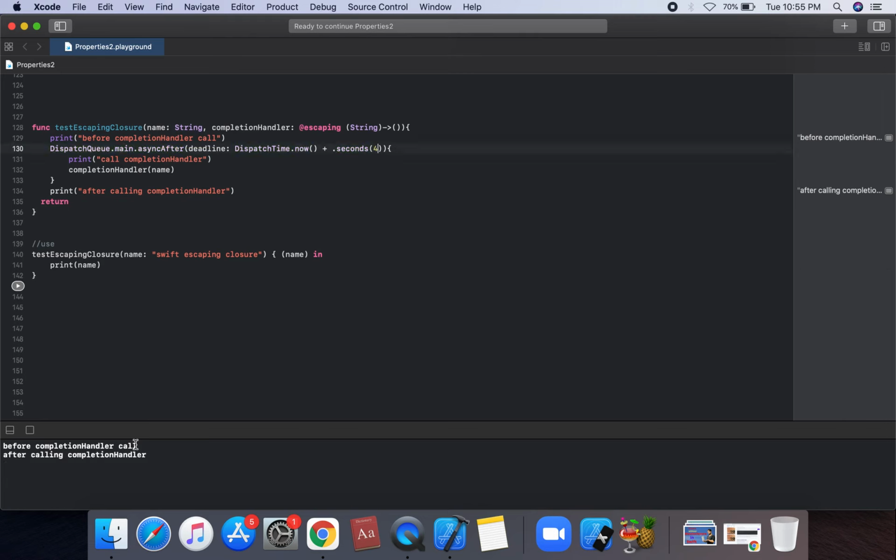So before completion call and after completion handler call, before completion and 4 second wait, and then after calling this completion, the Swift escaping closure is called with the name parameter.